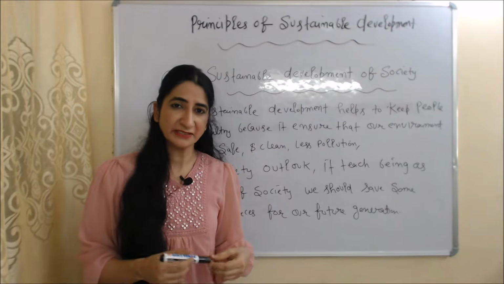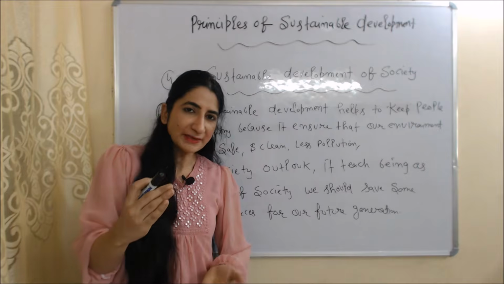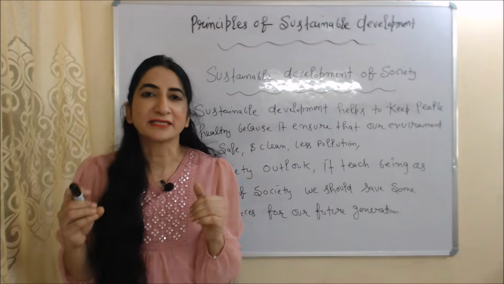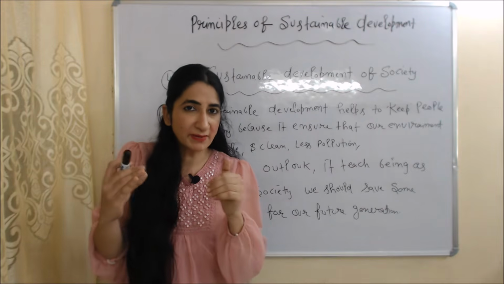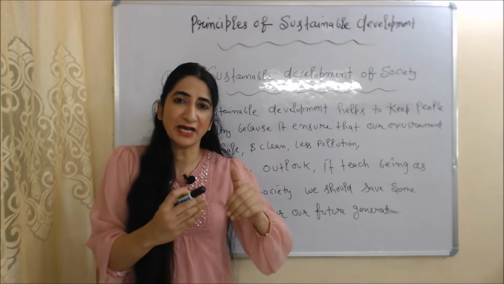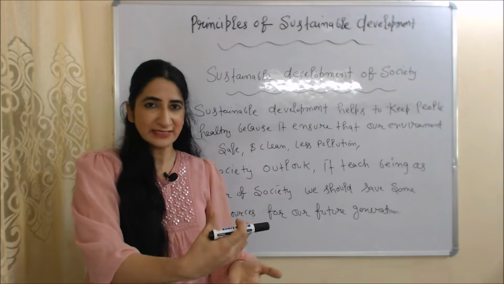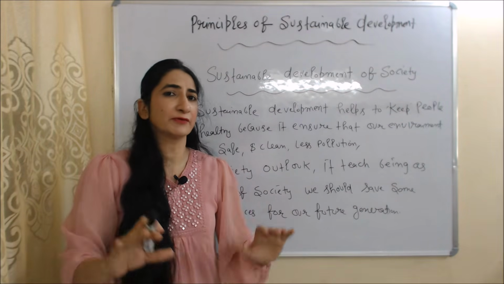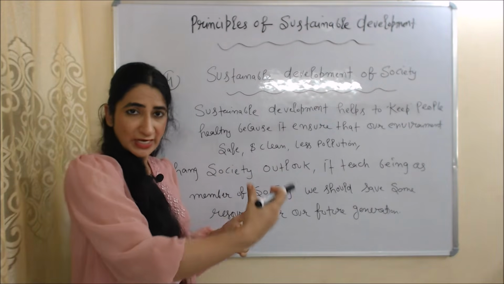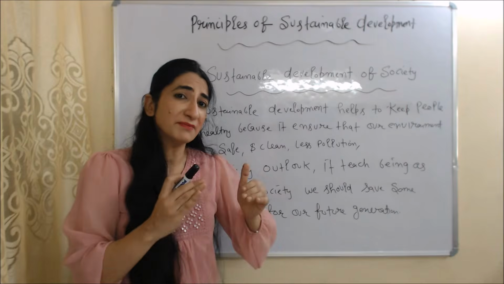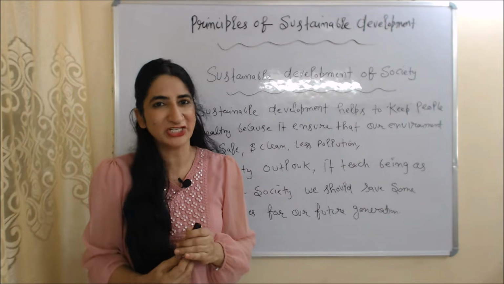Next principle is sustainable development of society. Sustainable development helps to keep people healthy because sustainable development ensures that our environment is safe, clean and there is less pollution. Obviously, when there is less pollution, we will stay away from so many diseases. And sustainable development changes the outlook of society by teaching them that being a member of society, we should save some resources for our future generation.